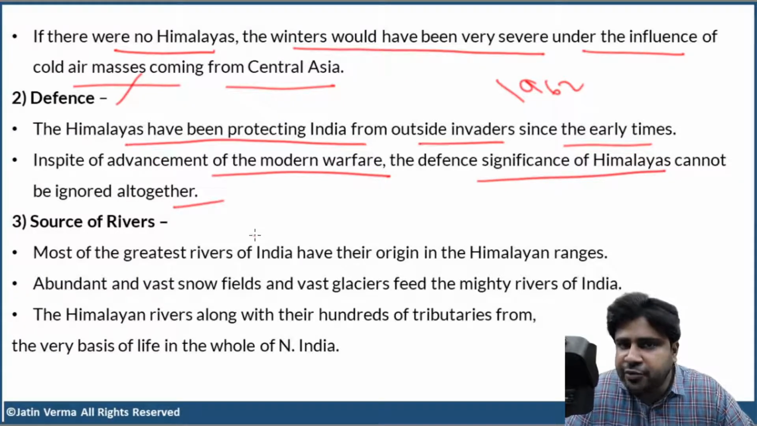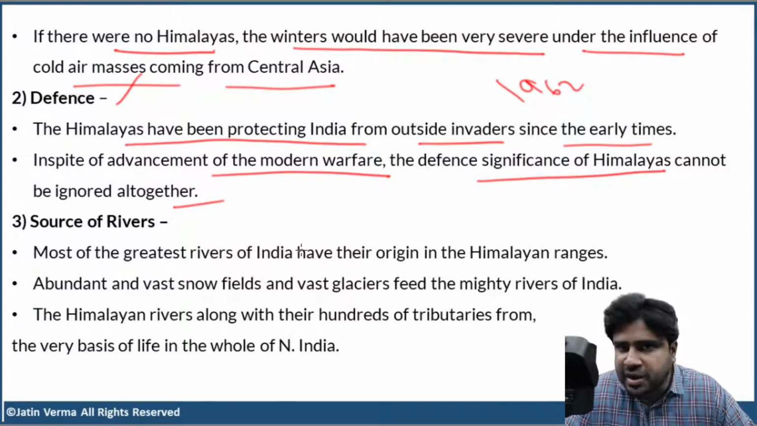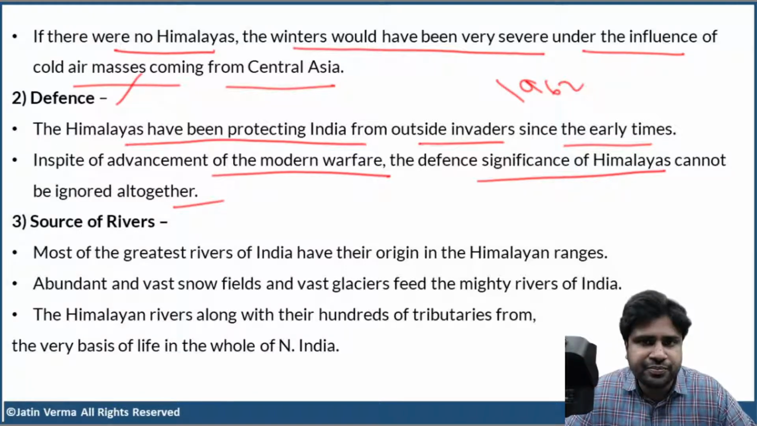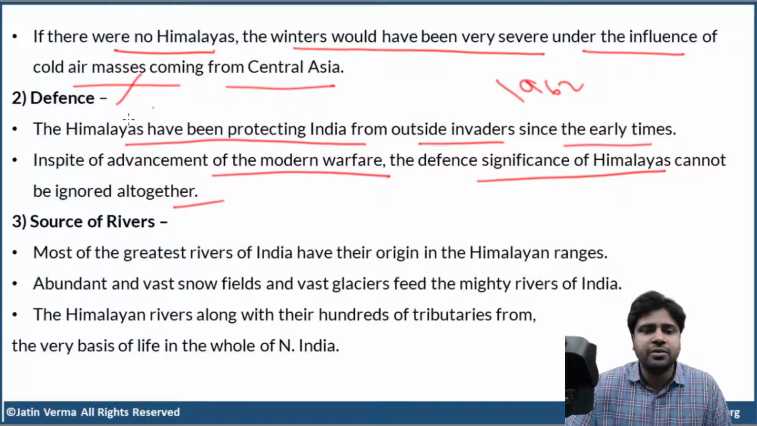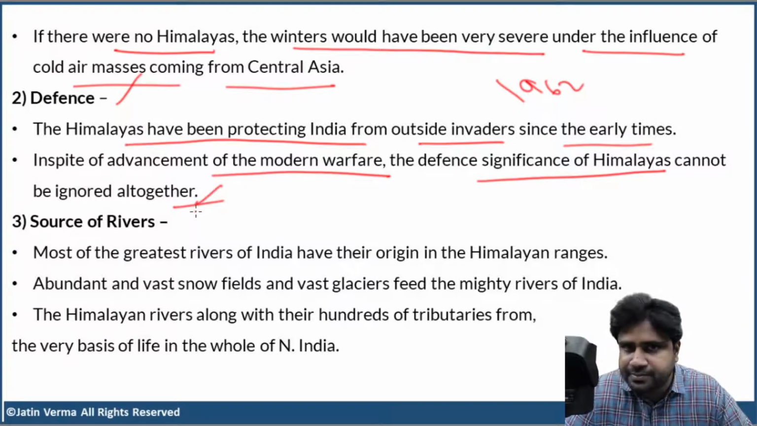It is still a very difficult terrain. It is still a very difficult region to pass through. The mountain passes are very high. Oxygen is less. The temperatures are very severe, extreme cold. And you can easily get lost in those mountains. So, in spite of the advancement of modern technology, in spite of it now becoming very easy to cross through the Himalayas, we cannot simply ignore the defense importance of the Himalayas altogether. They still offer a formidable barrier.